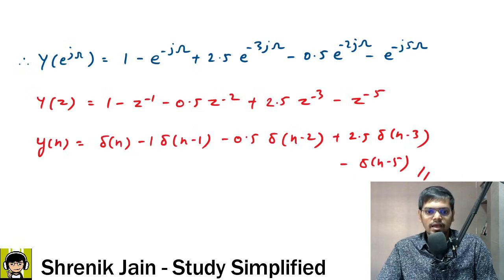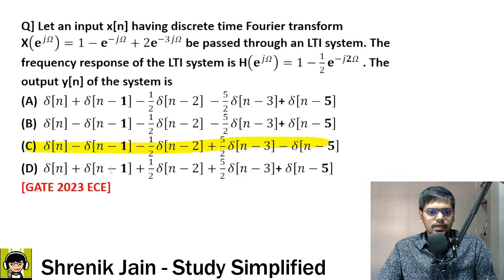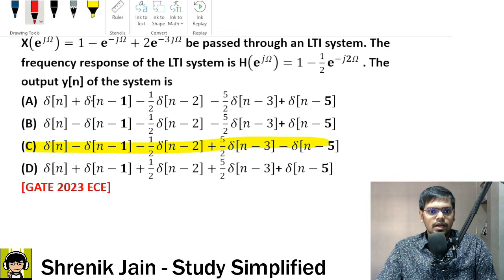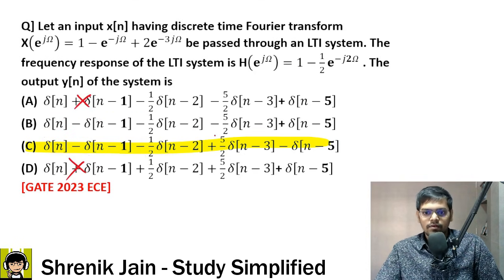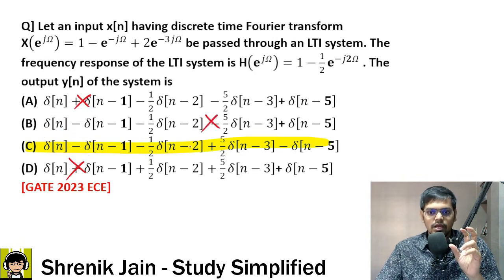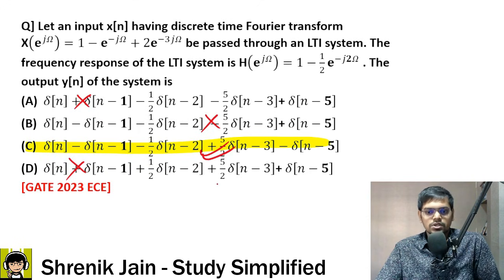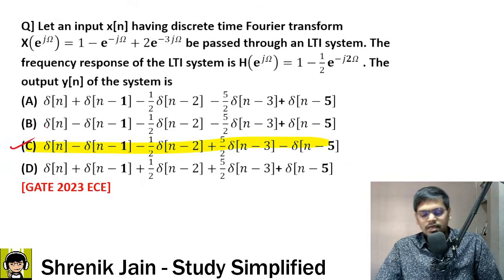Now if I go back and check, this is matching with which of the following. Delta of n was positive, then we got negative delta of n minus 1, so A and D are eliminated. Then we got minus 0.5 delta of n minus 2, then obviously we can say that this one was wrong, and here it is the same. Okay, then if I check delta of n minus 3, it was negative here, but it was positive 2.5, so yes, option C is correct. In this way you can say option C is correct.